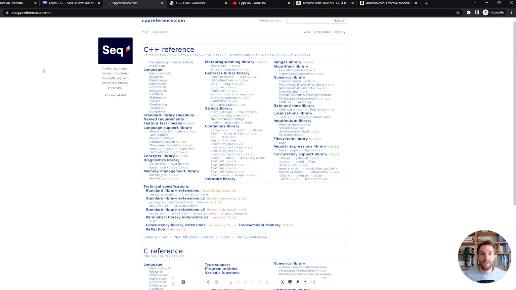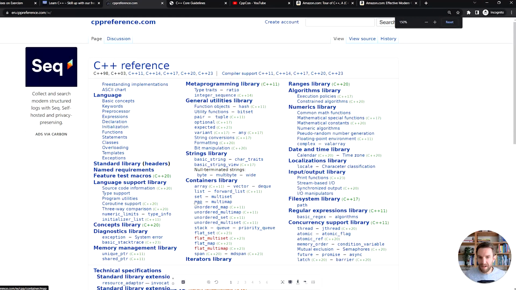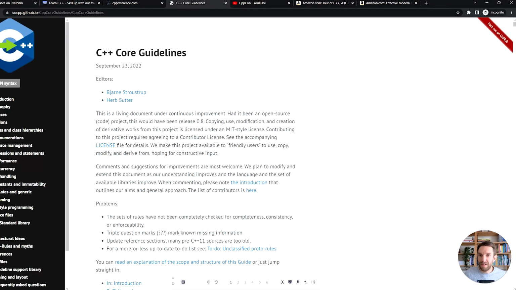If you want to know what's in the standard library, and as I mentioned, that is huge, cppreference.com is a great website to use. There are a ton of different things here. There is everything from containers like lists and sets to classes, statements. There is just a ton of things that you can use. So I highly recommend you visiting this website to see what the standard library has in it for you.